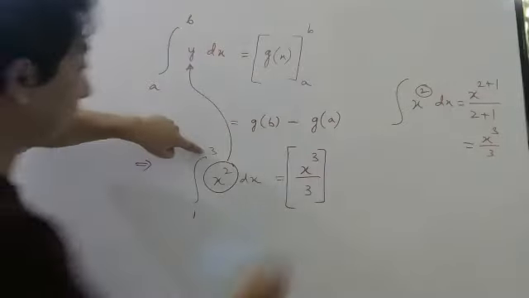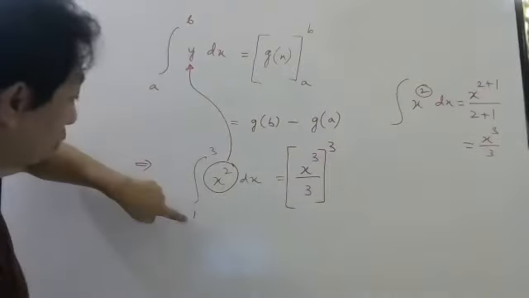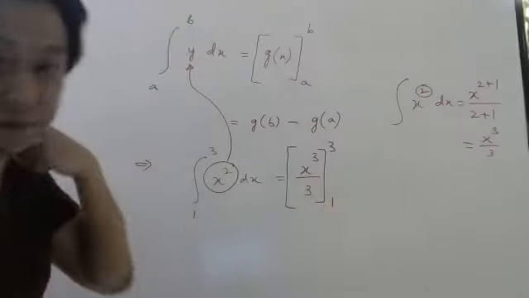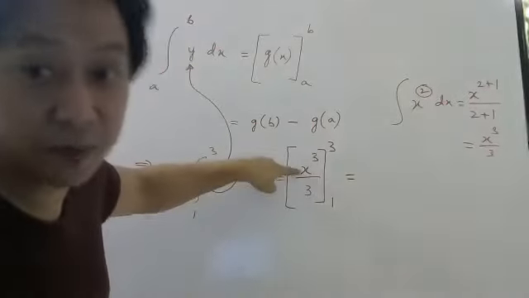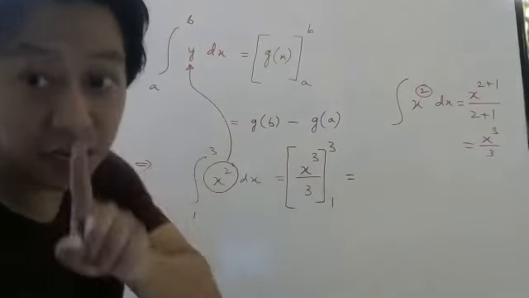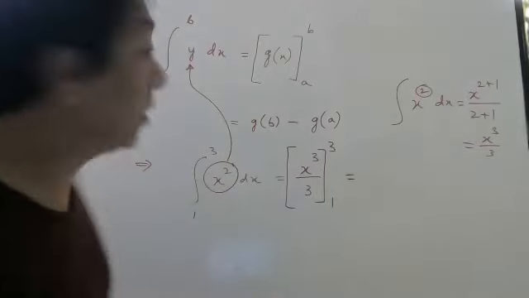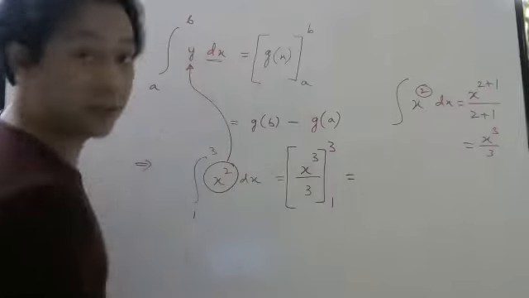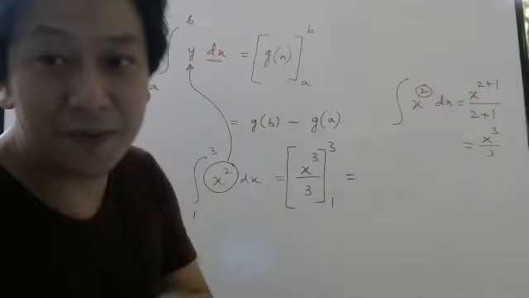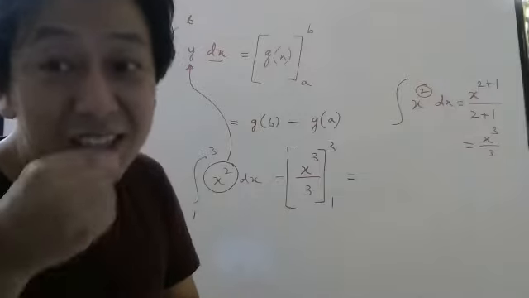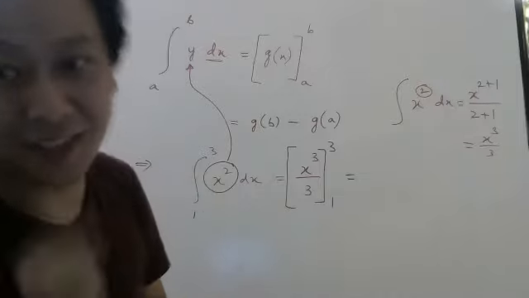Then this upper limit you have to show here, and this lower limit you have to show here. Then wherever the variable is, x is here. Sir, how will I know which is the variable? If I write dx, then x is the variable, because dx means small change in x, so x is changing.